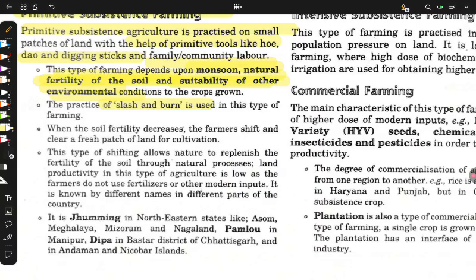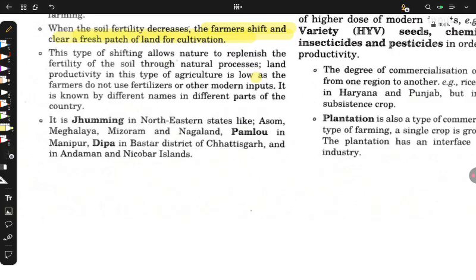But it's just about cutting the trees and then burning them and leaving the land so that it can regain its fertility. See, the farmers shift and clear a patch of land for cultivation. Now, this type of shifting allows the land to replenish its fertility through natural processes. Now, it is called jhumming in northeastern states like Assam, Meghalaya, Nagaland. So, jhumming is the name of slash and burn agriculture in the northeastern states. Every state has a different name for different things, right?